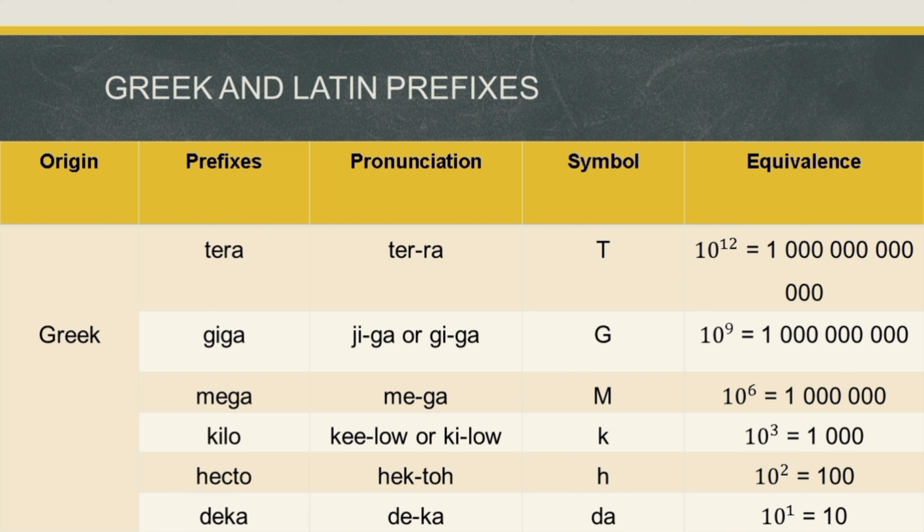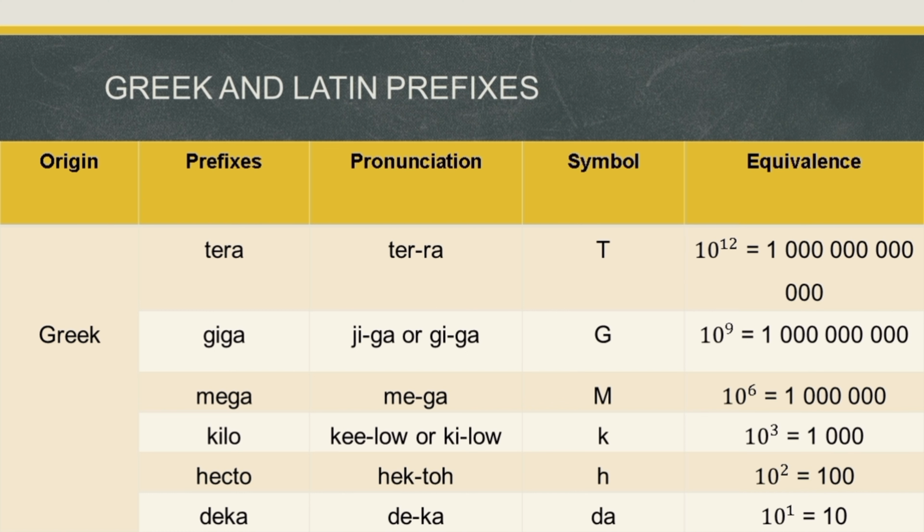Now we have the kilo. Pronunciation is kilo with a symbol of small letter k, an equivalence of 10 raised to the 3rd power or 1000. Now we have the hecto with the pronunciation of hecto, symbol of small letter h with equivalence of 10 raised to the 2nd power or 100. Now we have the last under Greek. We have the deca. Pronunciation deca with a symbol of small letter da with equivalence of 10 raised to the 1st power or 10.